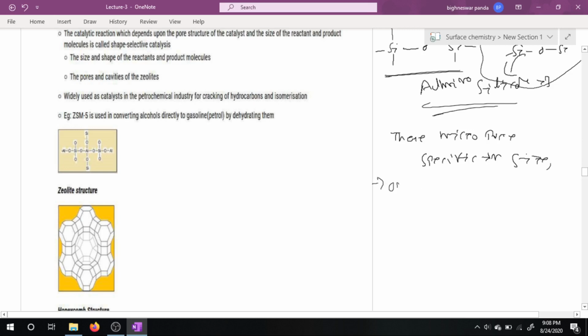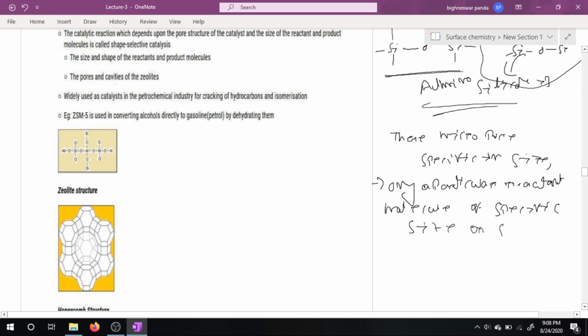So only a particular reactant molecule of specific size or shape can adsorb on the surface.